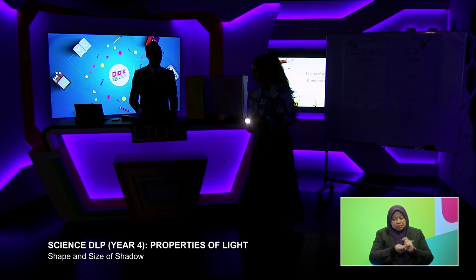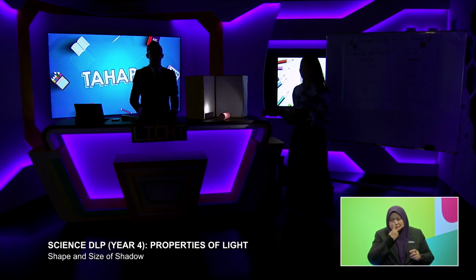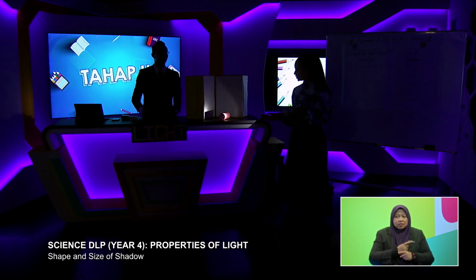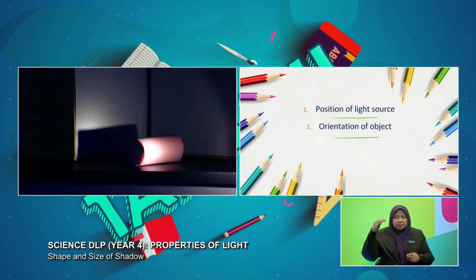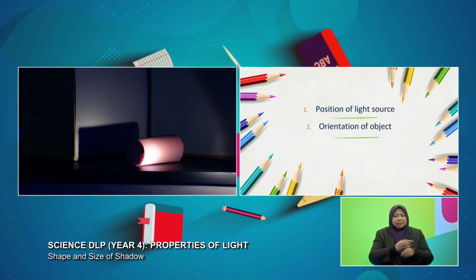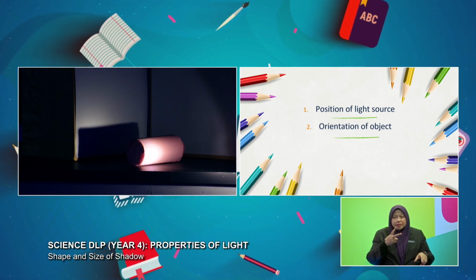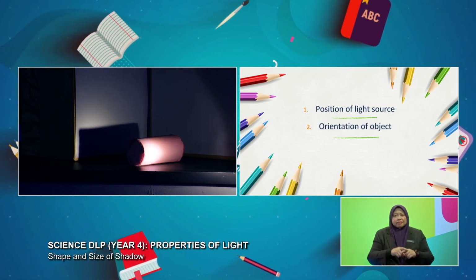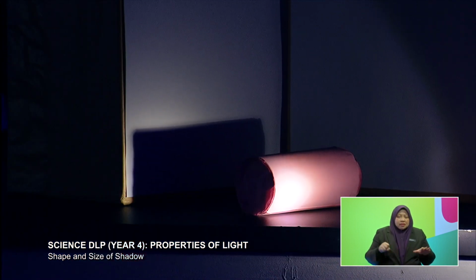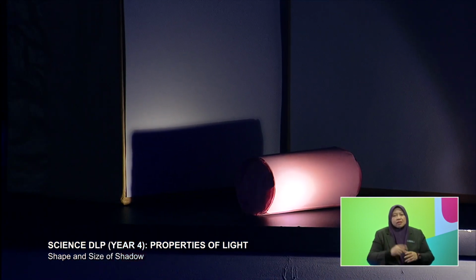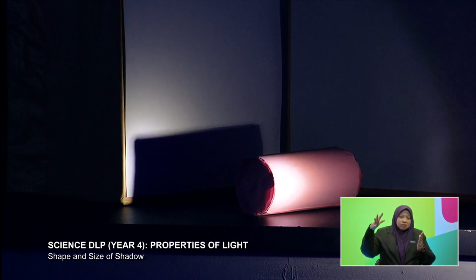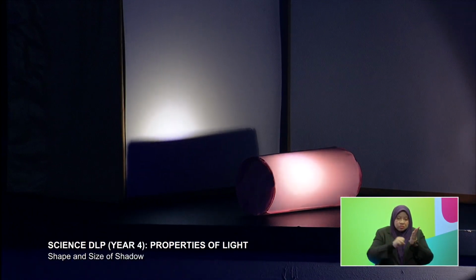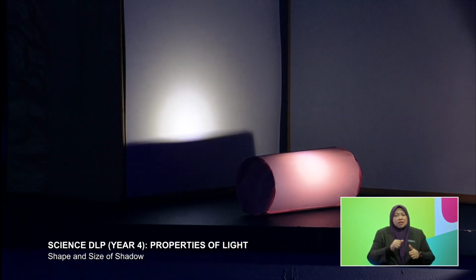Let's keep a close watch, pupils. There you go. Now let's have a look. Oh, it's a different shape this time. Yes, it is a rectangle shape, right? Correct. So as you change the position of the light source, the shape of the shadow also changes. That is what is meant by the position of the light source.